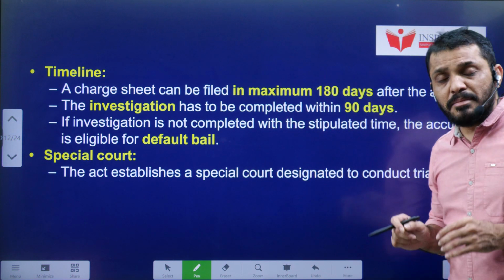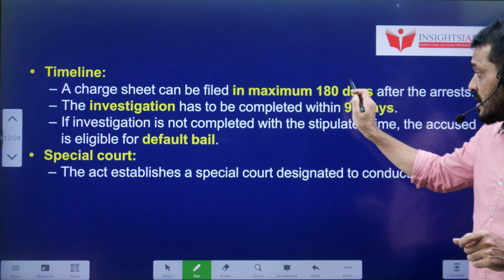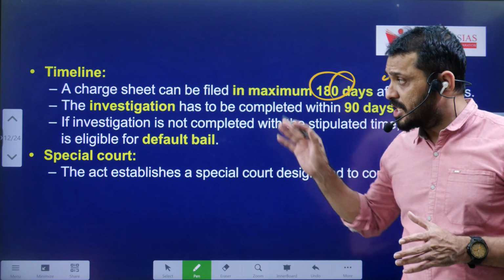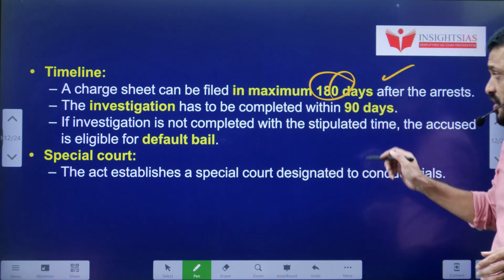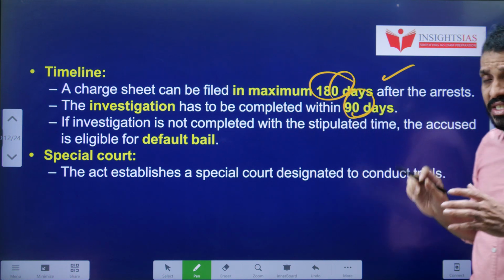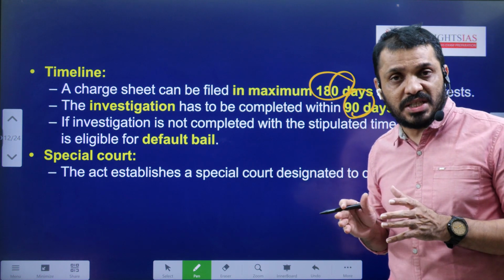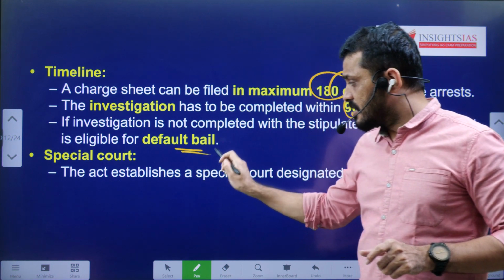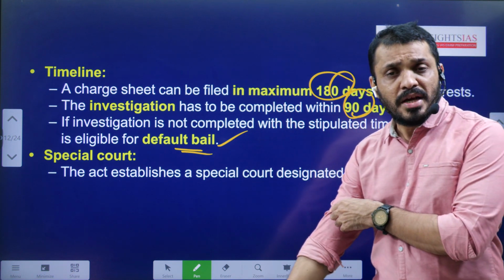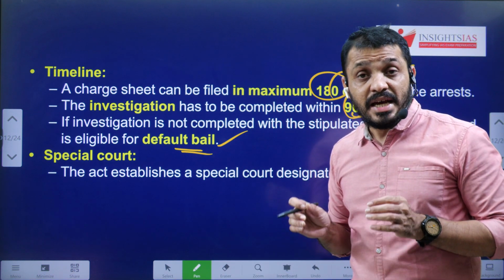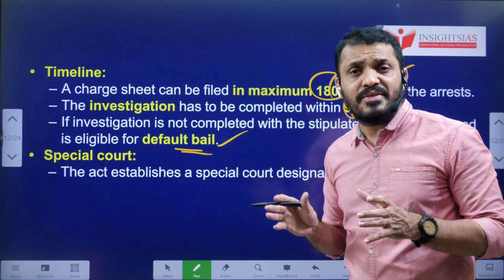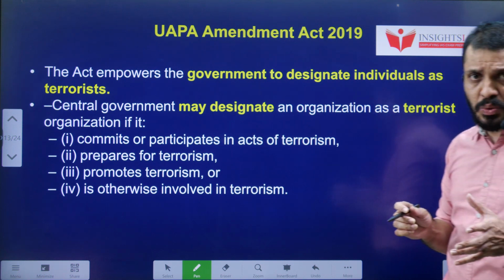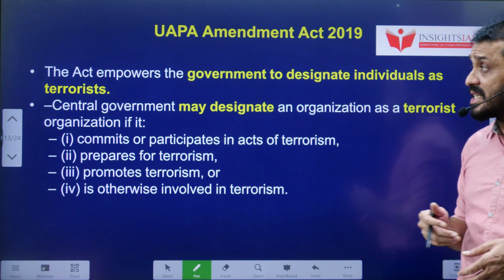The timeline. The maximum time agencies can take is 180 days after the arrest. Within 180 days, they have to file the charge sheet, and they have to finish the investigation within 90 days. If these timelines are not followed by the investigating agencies, then the arrested person will get default bail, like statutory bail. All these UAPA cases will be dealt with by the special courts, which have similar powers like civil courts or sessions courts, based on whatever the act is saying.